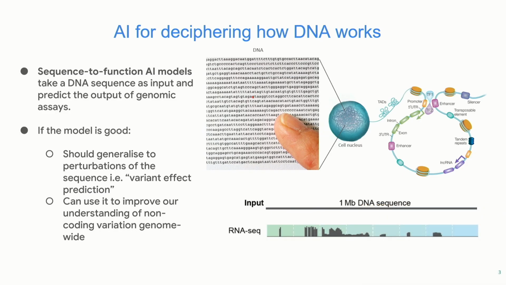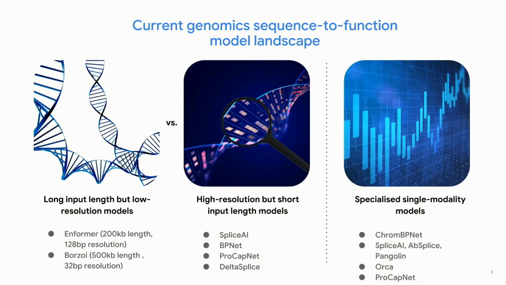So this is where sequence-to-function deep learning models like AlphaGenome come in. We train these types of models to take DNA sequence as input and predict various experimental readouts that reflect aspects of the DNA's function. In the example on the bottom right, it's gene expression, RNA-seq coverage. In order to learn these types of input-output mappings, the model has to learn sometimes quite complex layers of regulatory biology encoded within DNA sequence, especially for something difficult like gene expression. But if the model is good, it should be able to predict the effects of arbitrary perturbations to the sequence, and we can use it to understand non-coding variation genome-wide.